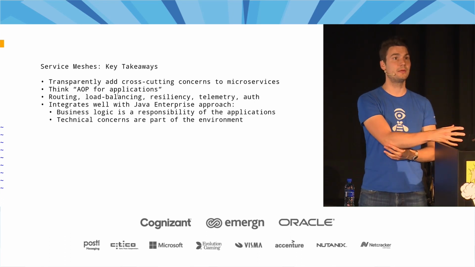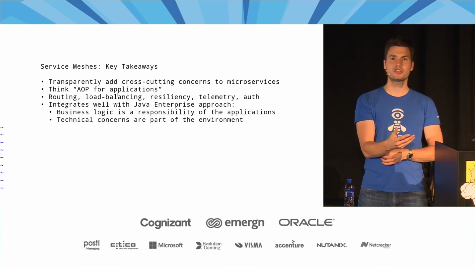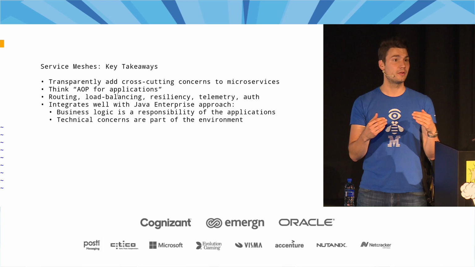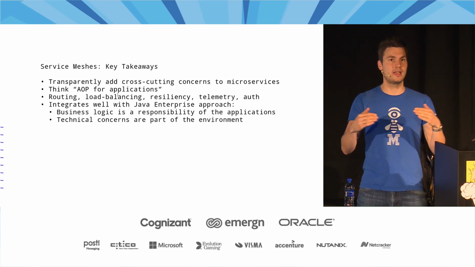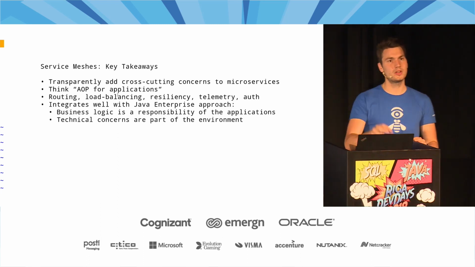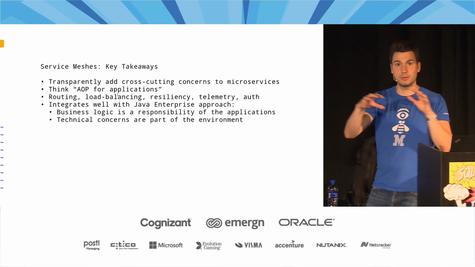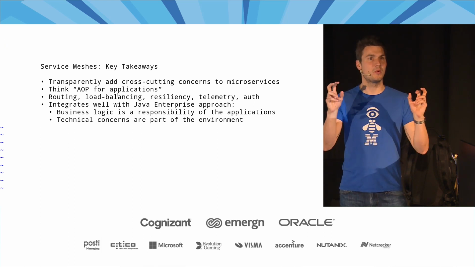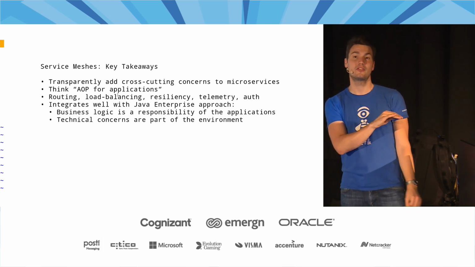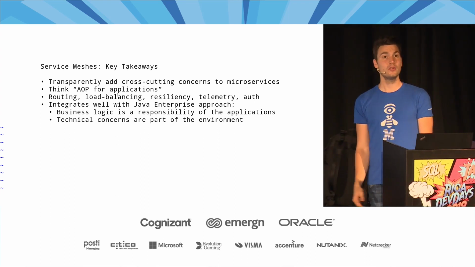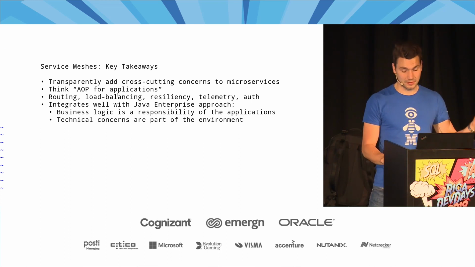So that is what we should care about, and the same is true for Java Enterprise, right? How do we access a database or manage transactions or HTTP handling? Well, the answer is we don't. The application server provides that for us, right? In a different abstraction layer, and that is being implemented somewhere else. And now the same is true for all of these concerns. We don't even have to ship them in the application that we deploy somewhere in our jar file or WAR file. That is now also being provided from outside, from the environment, from our service mesh. And as developers, that means we can then focus on what we should focus on a little bit more. That is implementing business logic.